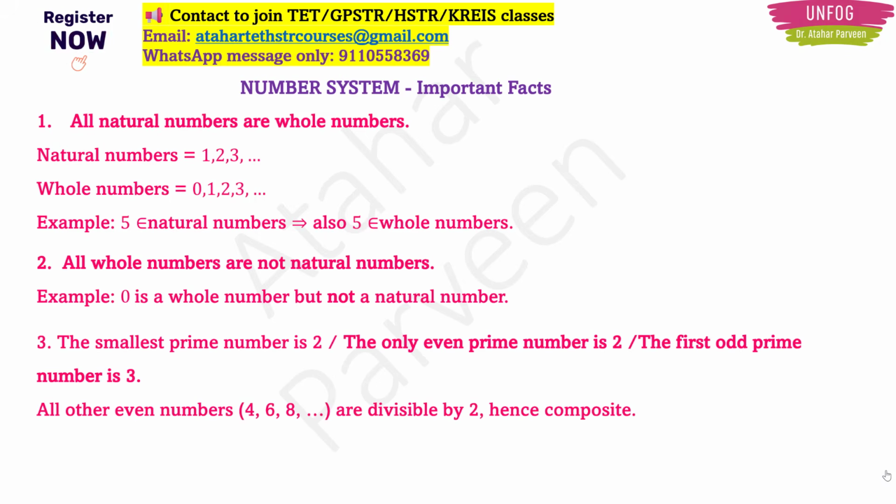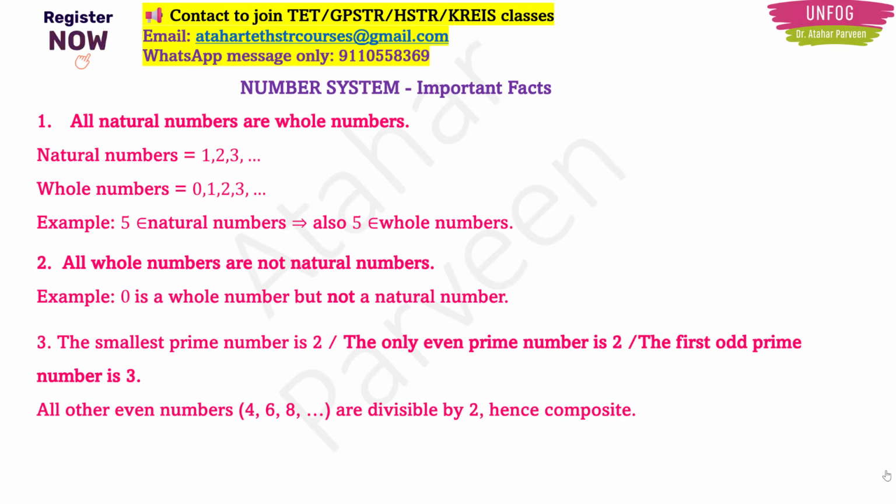And the smallest prime number is 2. Not only that, 2 is also the only even prime number. You will not find any other even prime number in our entire list of numbers except 2. So 2 is the smallest prime number and it is also the only even prime number. What about the first odd prime number? It is 3, right? Why do we say that only 2 is the even prime number in all the numbers? Because all other even numbers like 4, 6, 8, 10, 12, all those are divisible by 2. So that's why all those numbers come under composite numbers. You should be understanding the difference now.